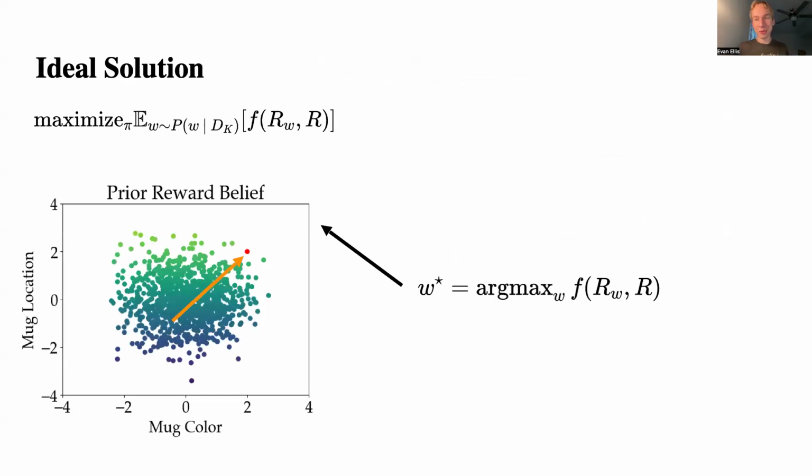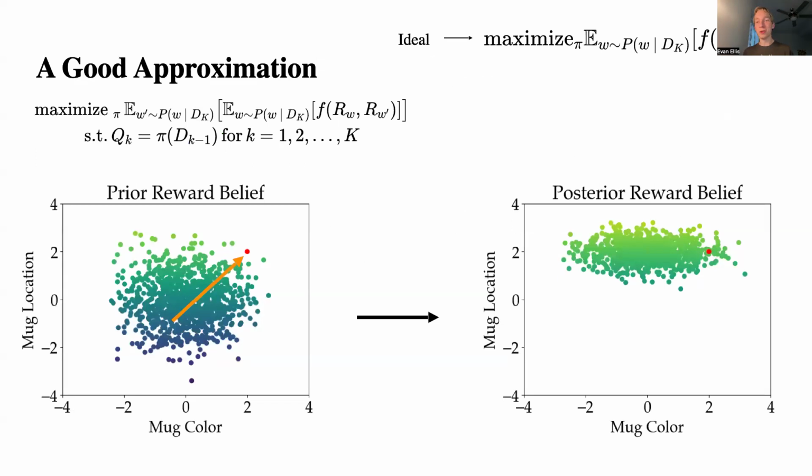So the ideal solution, of course, if we knew the true reward, would just be to ask questions that maximize the alignment metric with the true reward. Of course, we do not know the true reward. However, we do know that the true reward is somewhere within our learned distribution. So we can add an outer expectation, this time over possible true rewards. The outer expectation effectively says, pretend this reward is the true one, and maximize the alignment between this and the rest of our belief distribution. And then in expectation, this is going to be a good approximation of the ideal solution.